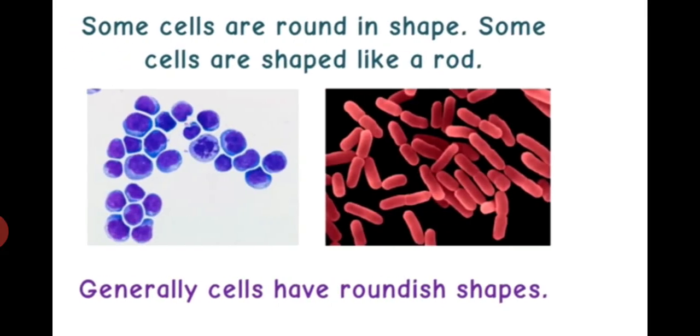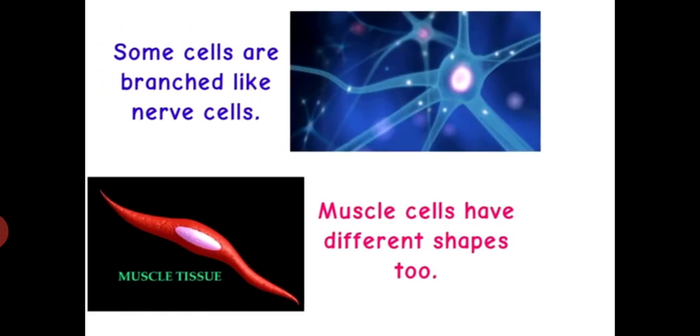Small cells are in round shape. Some cells are shaped like a rod. Generally, cells have roundish shape. Cells perform different functions and they are found in shapes that match the functions. For example, nerve cells are elongated since their function is to send electric signals around the body.